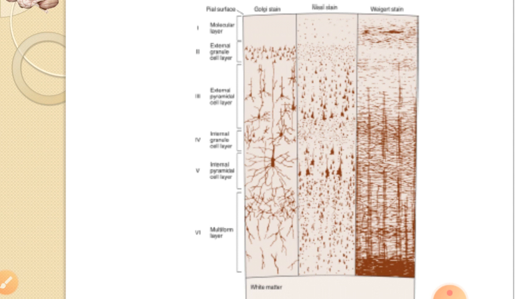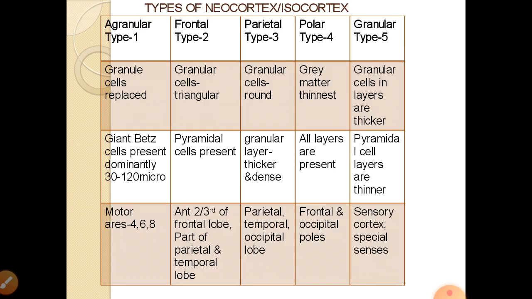This cortex is again divided into different types: agranular type, frontal type, parietal type, polar type and granular type. This is type 1, 2, 3, 4 and 5. In the agranular cortex, type 1, the granular cells are replaced. Granular cells are absent or very minimal. The giant Betz cells are present dominantly. The large Betz cells, 30 to 120 micron in length and 15 to 60 micron in depth, are present. This agranular type of cortex is present in the motor areas 4, 6 and 8.